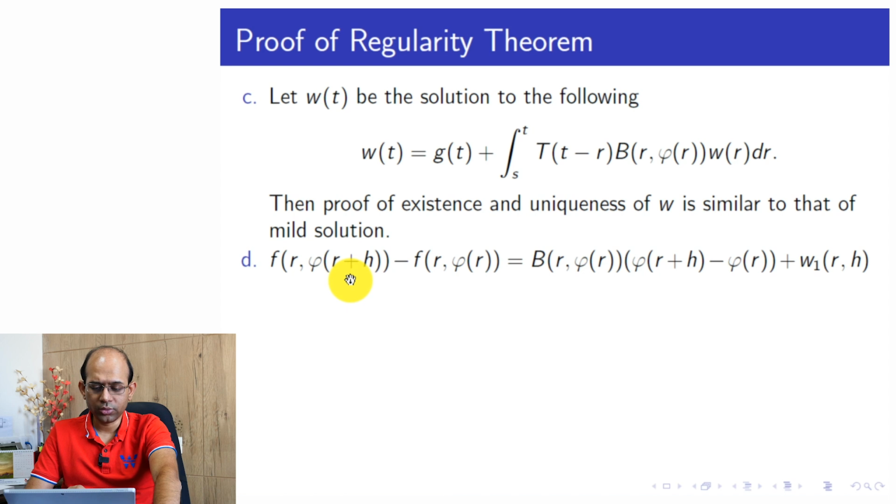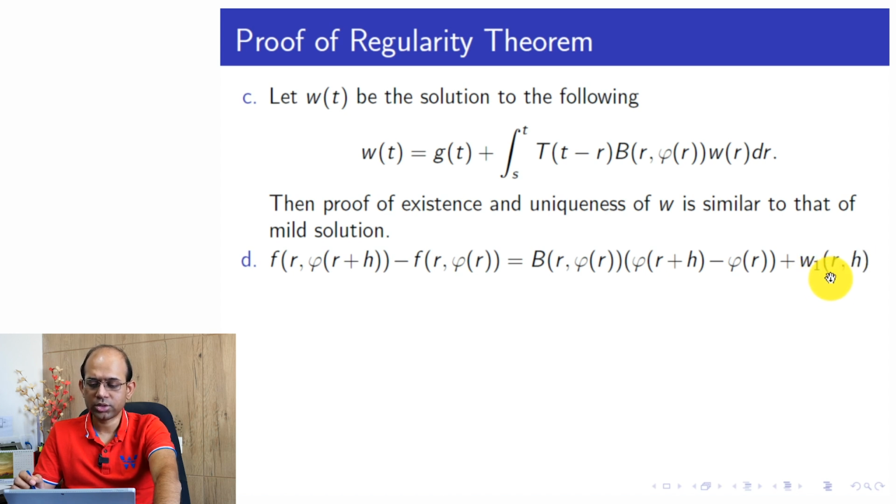If we apply the differentiability property of f to this increment in the second variable, we get that this difference is equal to B(r, phi(r)), the derivative at the left-hand point phi(r), multiplied by the difference phi(r+h) minus phi(r), plus some other error term w1(r,h).